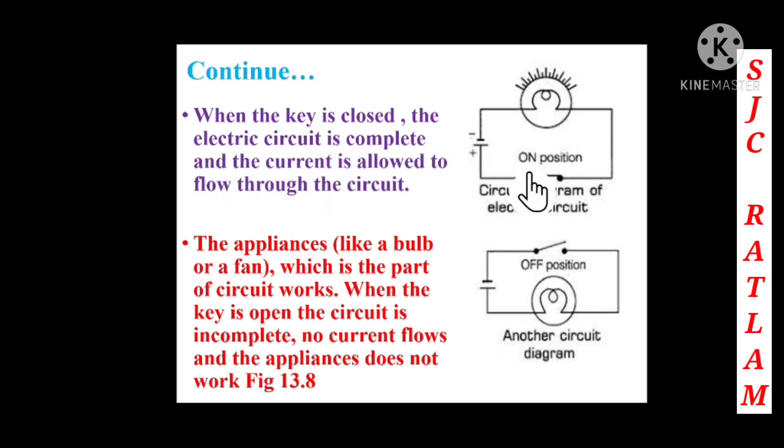In this picture you can see this key is closed. So the electric circuit is complete, and because of that the current is flowing through the circuit and the bulb is glowing. The appliances like a bulb or a fan, which are part of the circuit, work. Here we can see, children, the bulb and the fan are part of the circuit, that's why they are working.